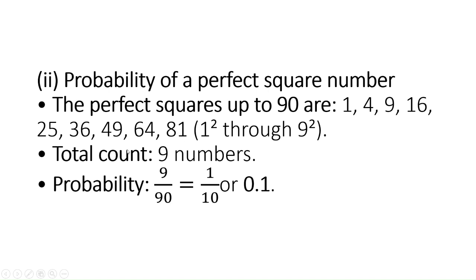Total possible outcomes are 90, because we have 90 discs. So the probability of getting a perfect square number will be 9 by 90, that is equal to 1 by 10, or 0.1.